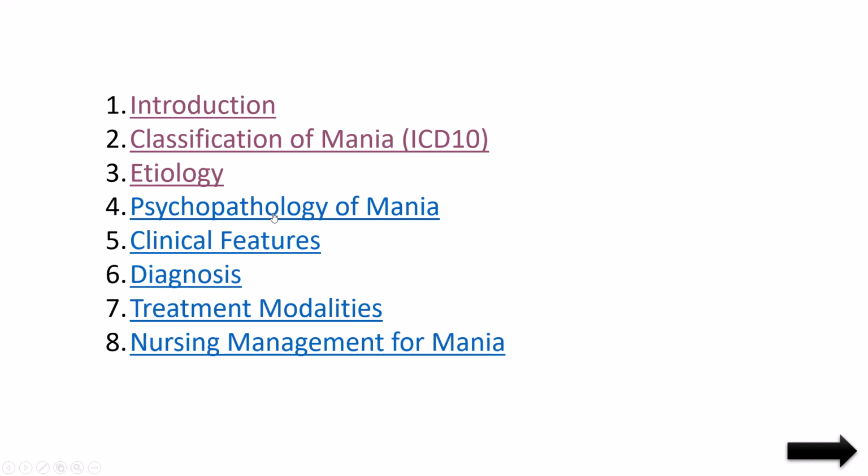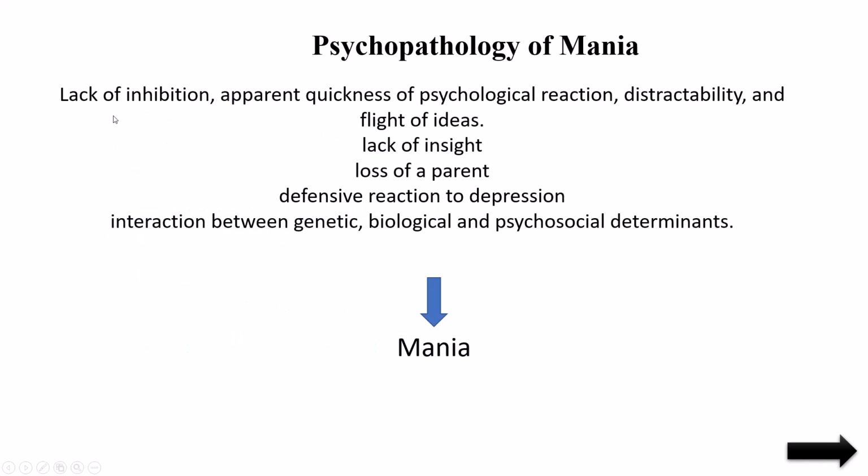Next is the psychopathology of mania. First, lack of inhibition: the person is not able to control their habits, characters, activities. Then apparent quickness of psychological reaction. It means they will do things immediately. They will not think about the consequences.